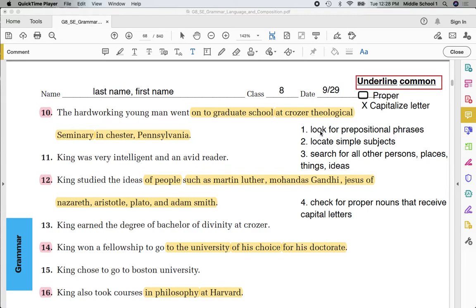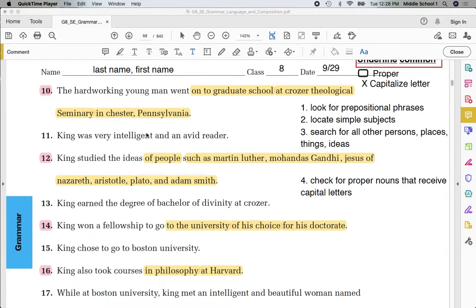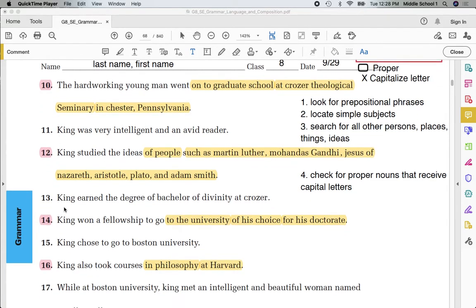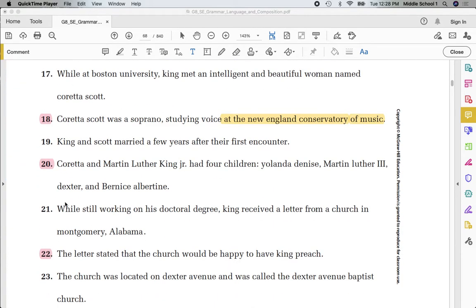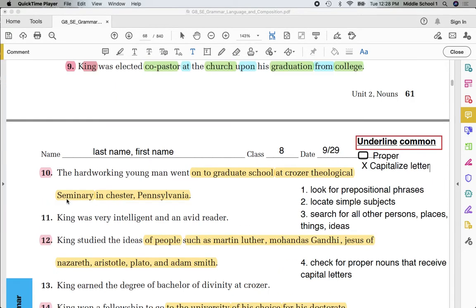Yesterday, we were looking for prepositional phrases because their objects were nouns. Locating simple subjects showed us nouns. Objects, all other persons, places, things, and ideas, we were circling or underlining as common nouns. And again, number 4, proofread, check for proper nouns, and that's where we put the X through. Today, I would like for you to circle the even numbers. These are the items that we're going to be working on this morning.